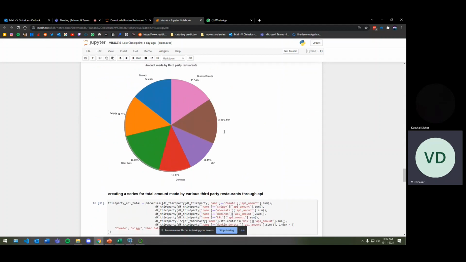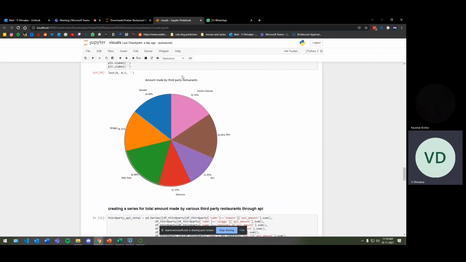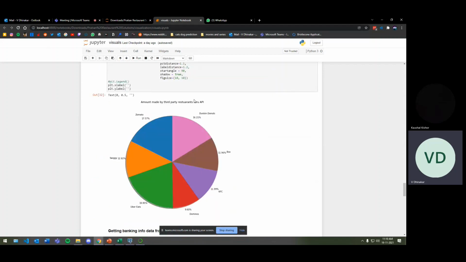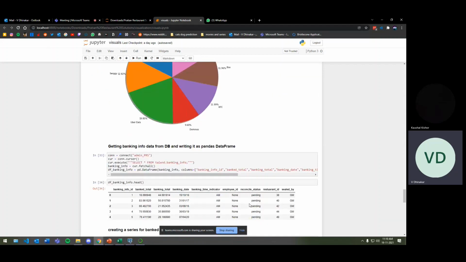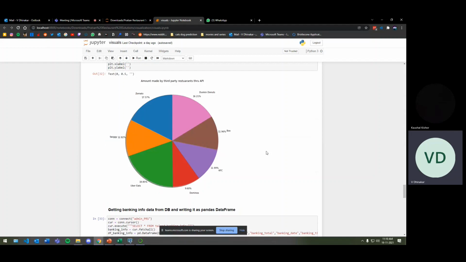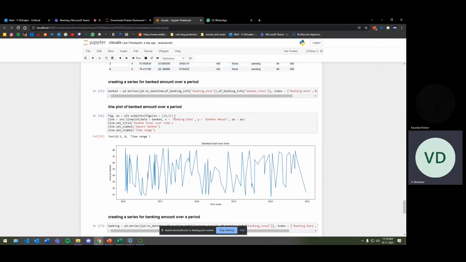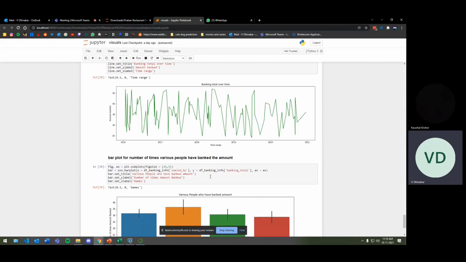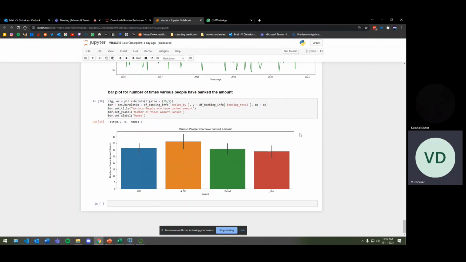So we have seen the amount made for third party direct sales, here using the API through the app itself. So how much sales are we making? So here is the banked amount in different line graphs, and here we have the various people who have deposited the money to the bank.